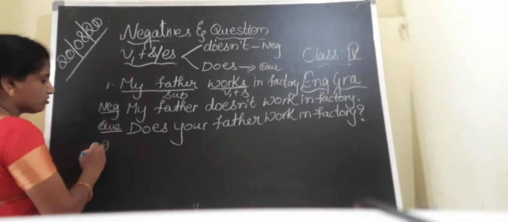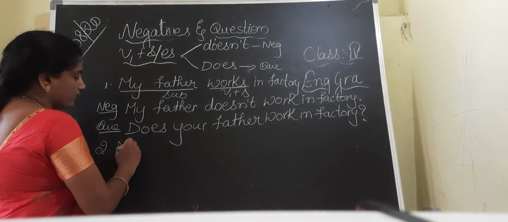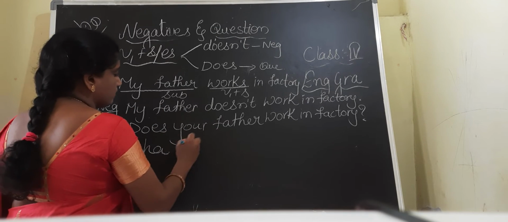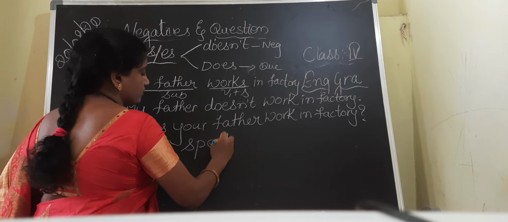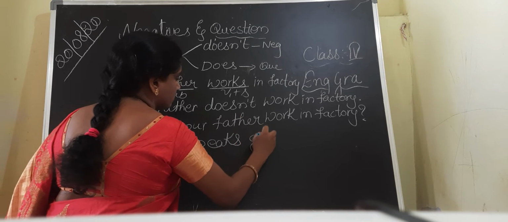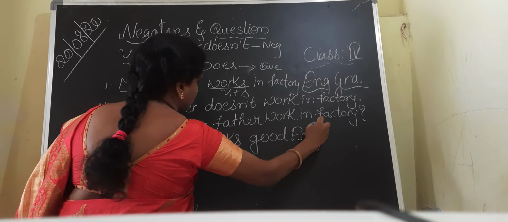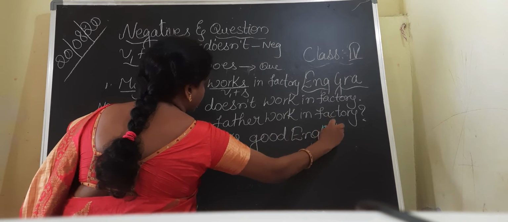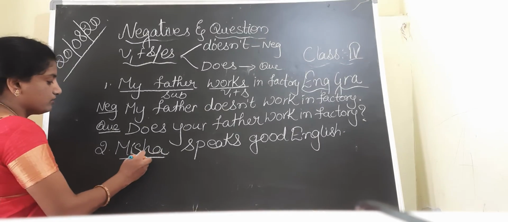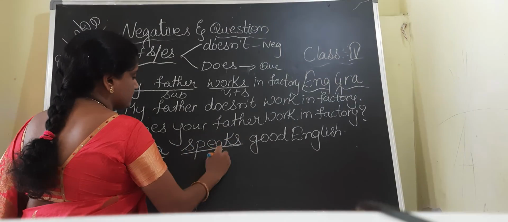Let us take one more statement, children. Misha speaks good English. Now here Misha is the subject, speaks is V1 with yes.